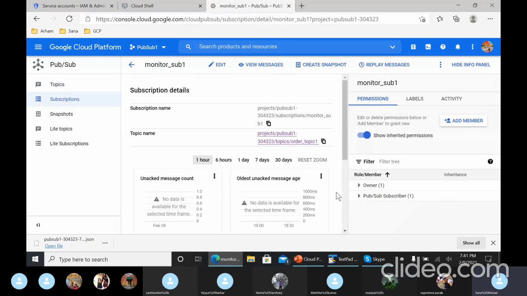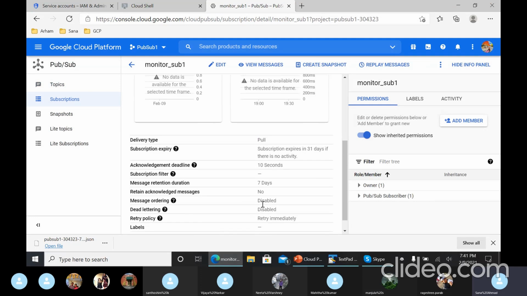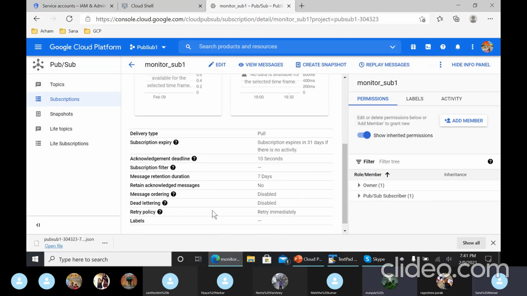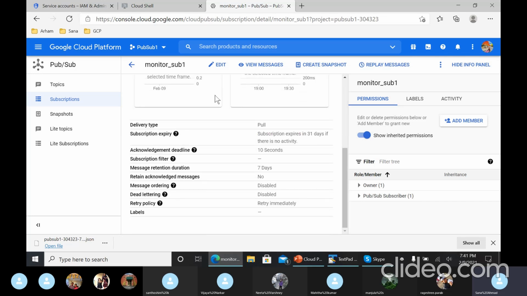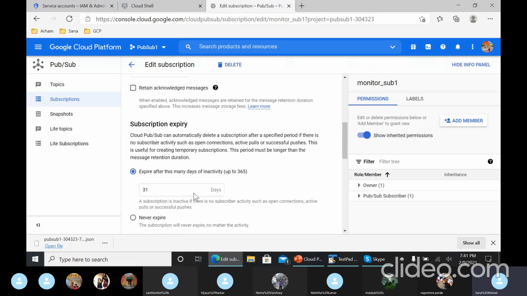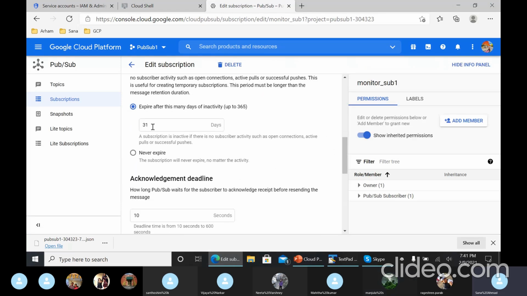I think the minimum is 31 days. I didn't check. What is it showing to you? 31 days. Yeah, I have kept it the same. It says expiry after this many days of inactivity, up to 365 days. Yeah, we can keep it as it is.